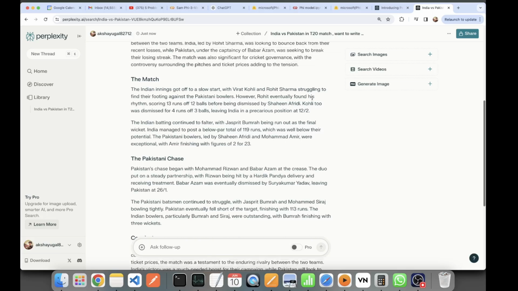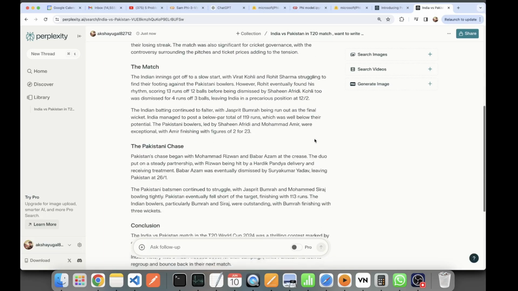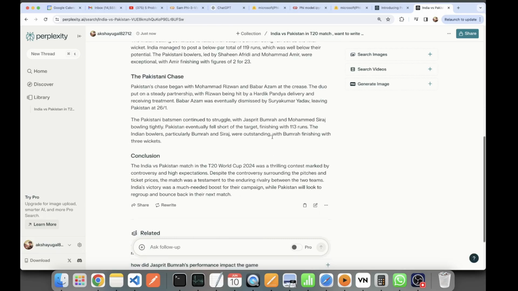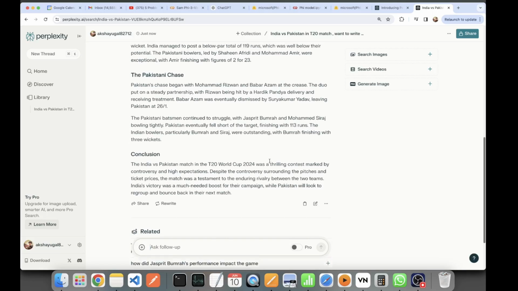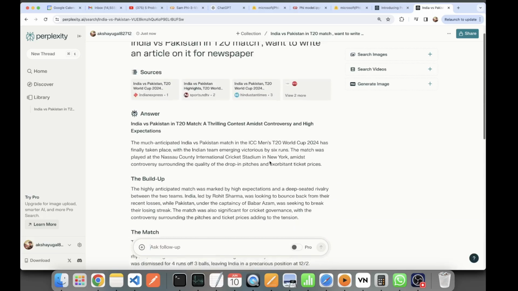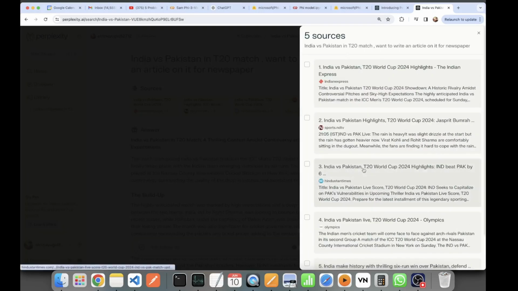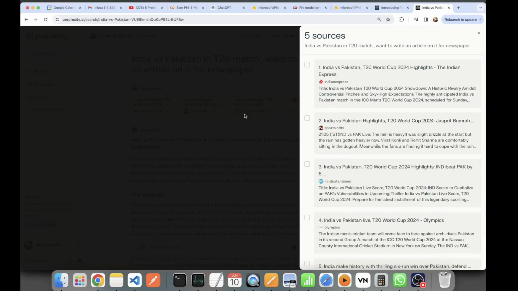I think it is scraping all the data which is present in these links, and from that it has generated this entire article. And I think it's right. It just created a very beautiful article from the 5 links which are available on net. Let me see those 5 links. These are the 5 links: Olympics, India Today.